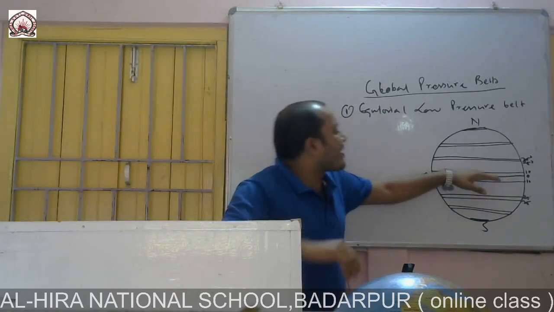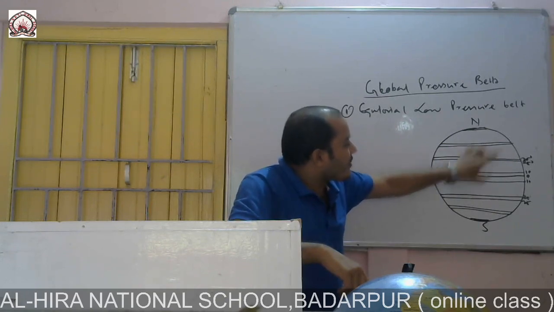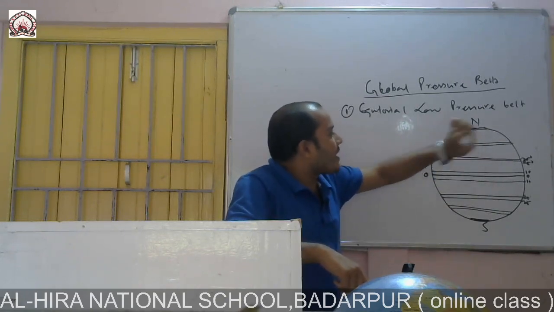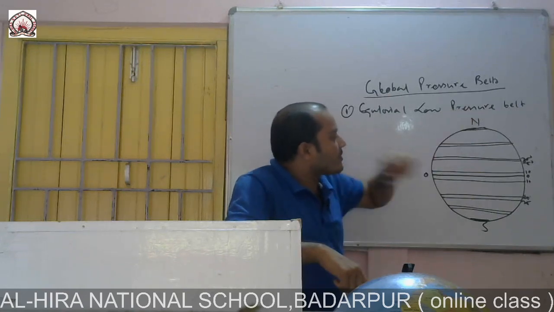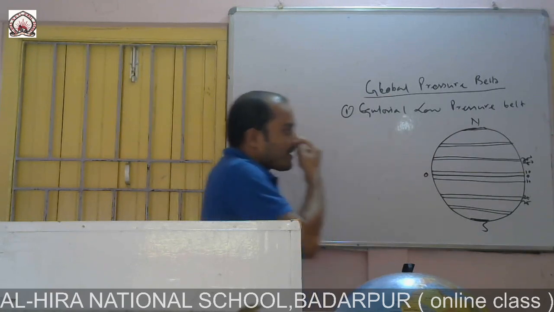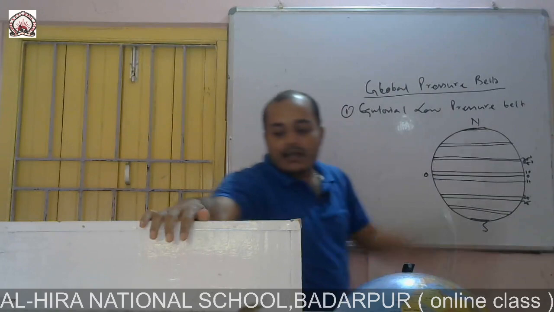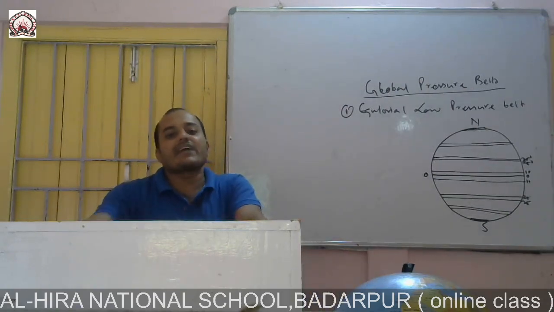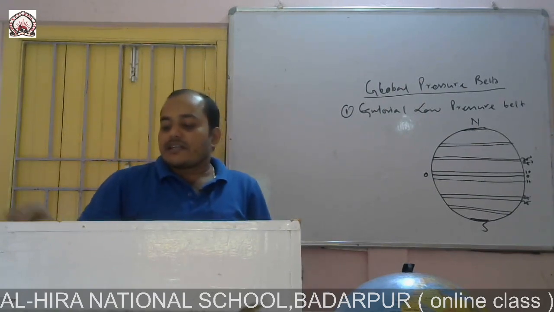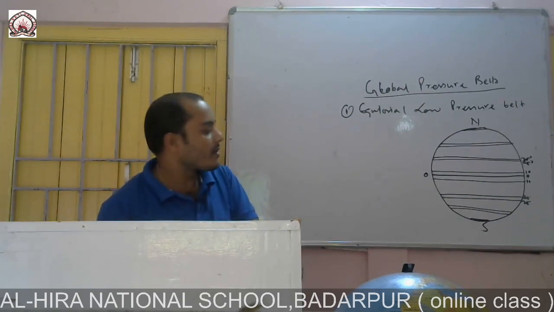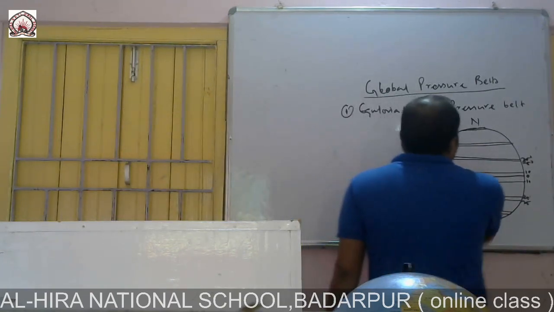Here you have to remember the equatorial low pressure belt, subtropical high pressure belt, then subpolar low pressure belt and polar high pressure belt, and their characteristics. Clear? Now next is wind. Okay, definition of wind.